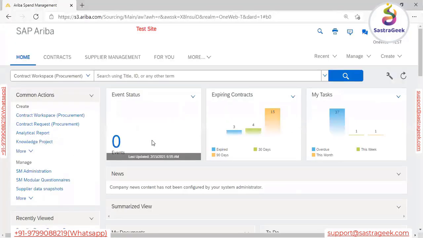Now I have logged into this system, with a different site.